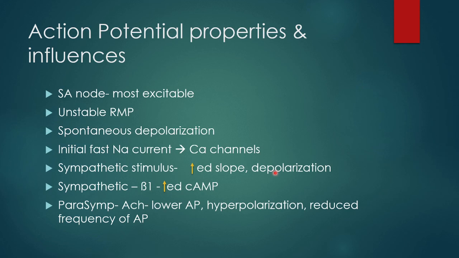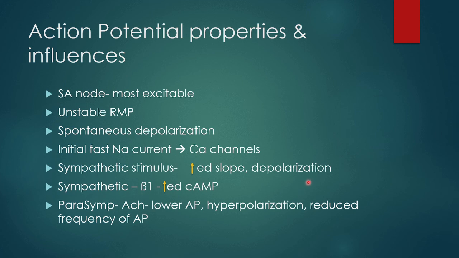As we see in the next slides, the slope of the potential and the resting membrane potential determine the time necessary to reach the threshold. The sooner the threshold is reached, the sooner the action potential is fired, and the faster is the heart rate. And as we all clinically observe, sympathetic and parasympathetic stimulation affects the heart rate. How does that happen? Sympathetic stimulation increases the slope of the pacemaker potential and depolarizes the resting membrane potential. So ultimately this increases the heart rate.